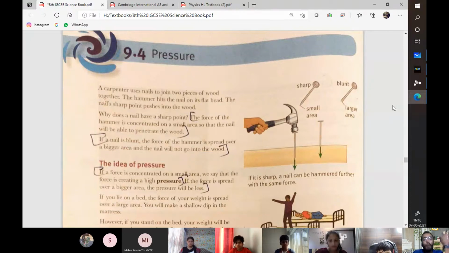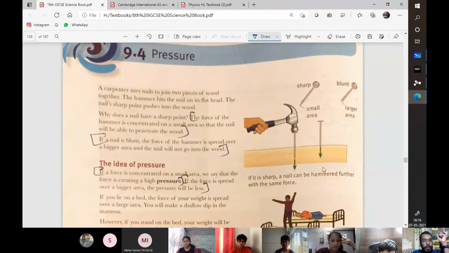So pressure is the amount of force exerted per unit area. So for example, let's take the stylus for that matter. It has a pointed nib, right? That is to make sure that I apply less amount of force, but it still creates a pressure over my pen tablet.